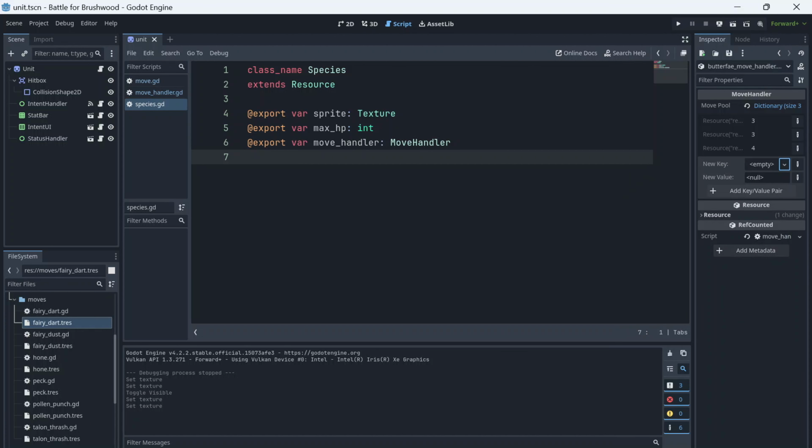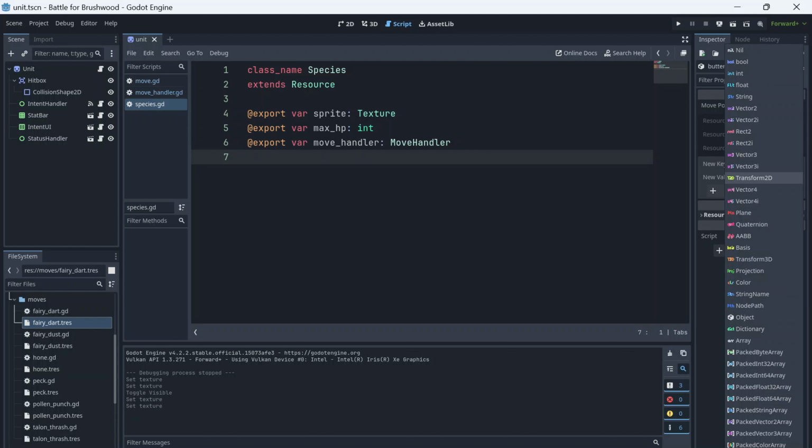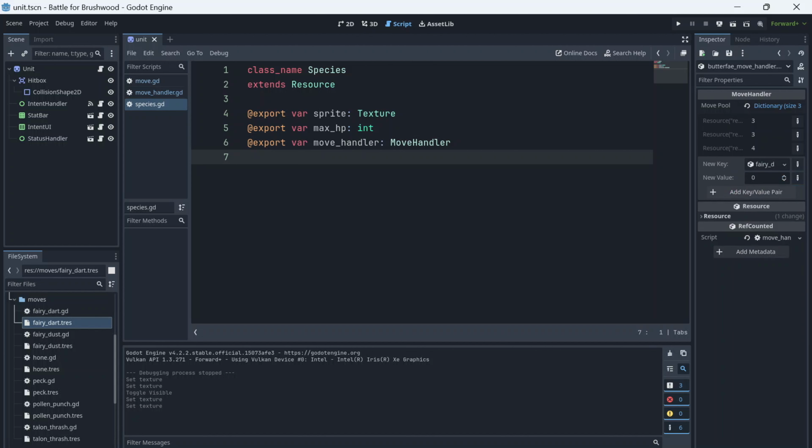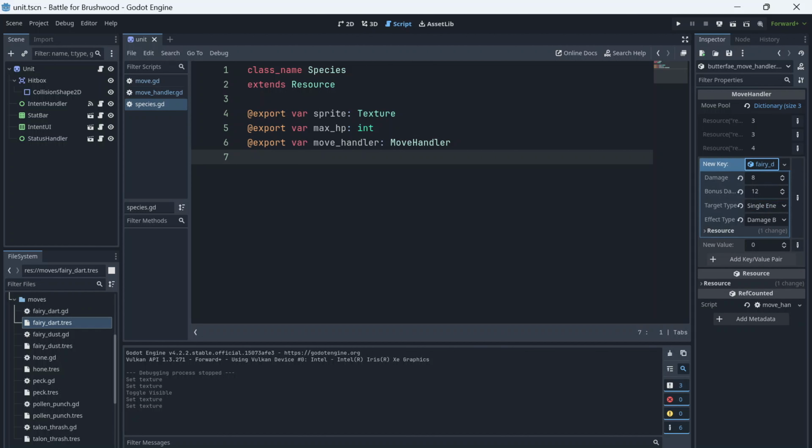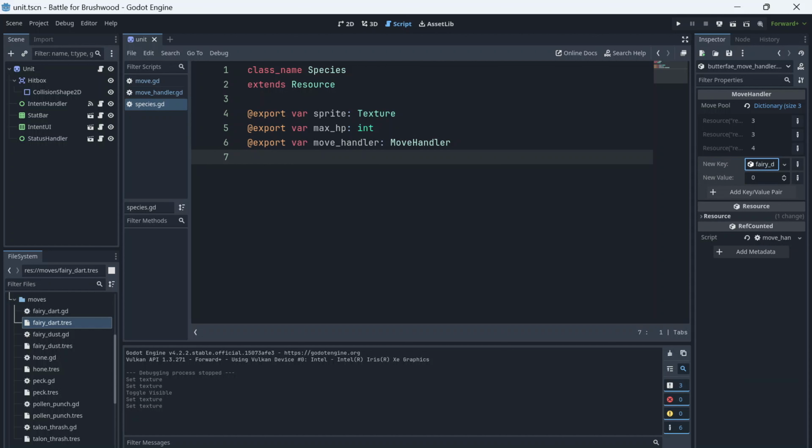To tie everything together, all I need to do is assign a species to a unit, who can call on their species move handler to handle all of its moves. By designing moves in this way, I am able to create a move once and apply it to as many species as I want, each with a potentially different chance of being executed in combat. I am also able to prepare a move in the move handler first, to display the unit's intent, and then actually execute these moves when needed.